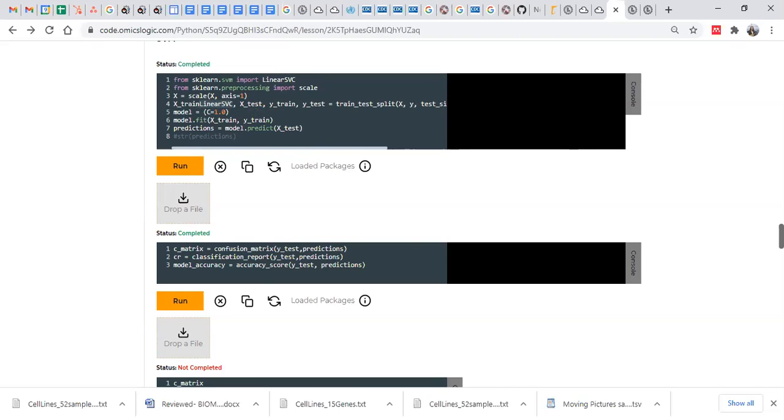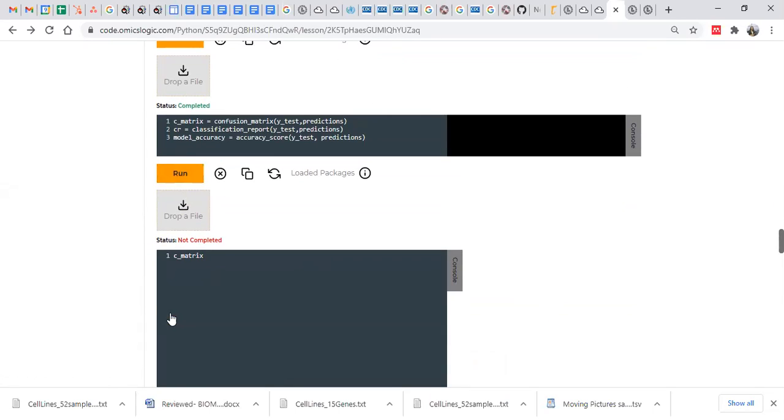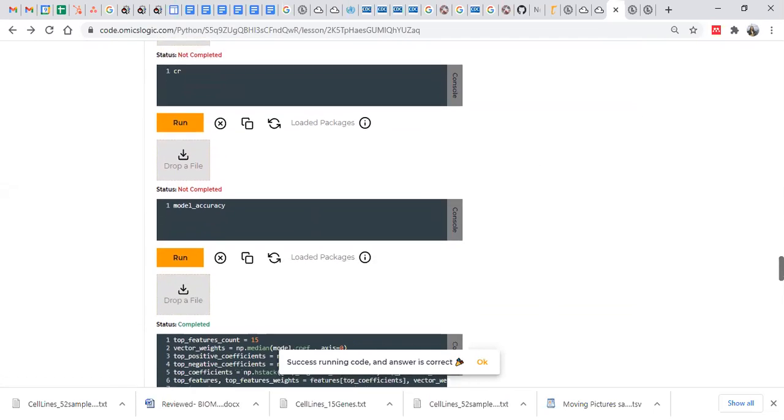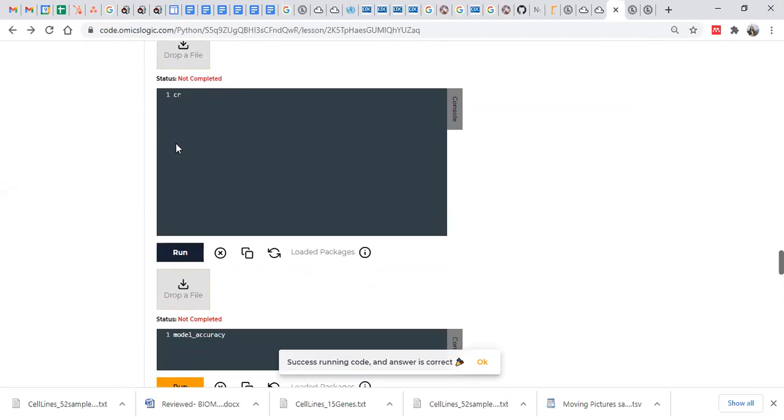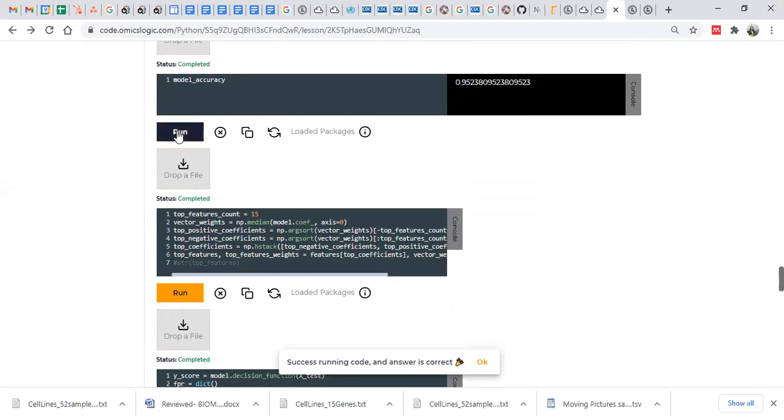Once you have run that, you can run the model accuracy, and you will get the complete report again for this linear SVC. Here, this linear SVC is performing better than random forest, as we are obtaining nearly 95% accuracy. So you can employ different algorithms to find the one that classifies your samples with the highest performance, and define that particular model.